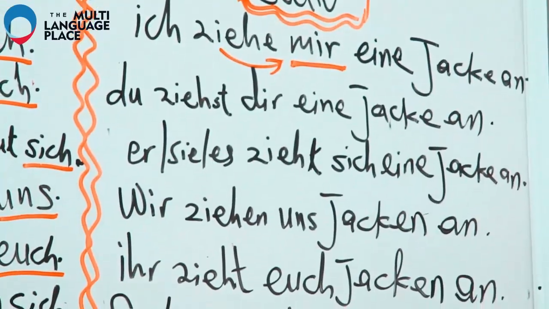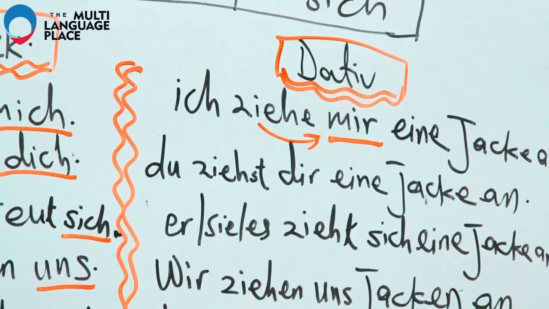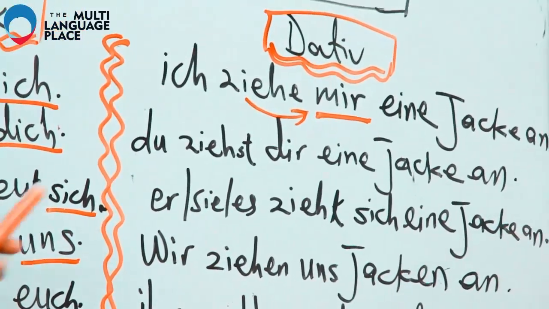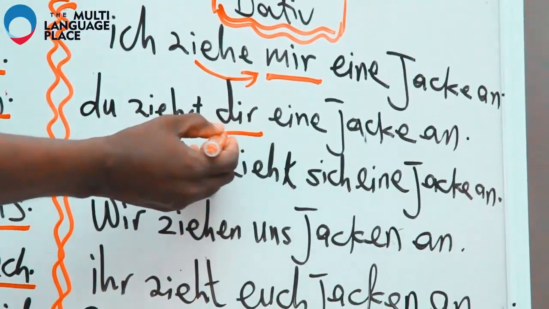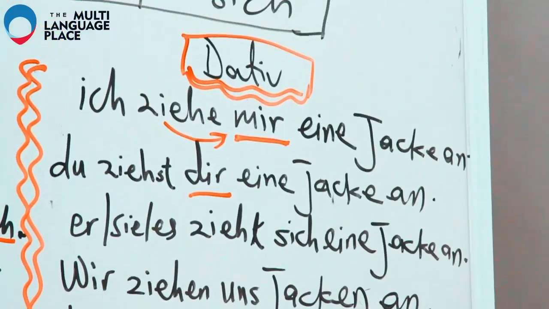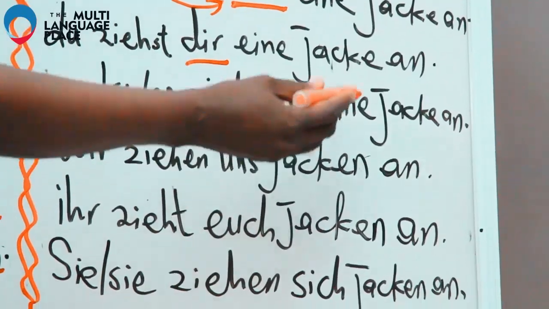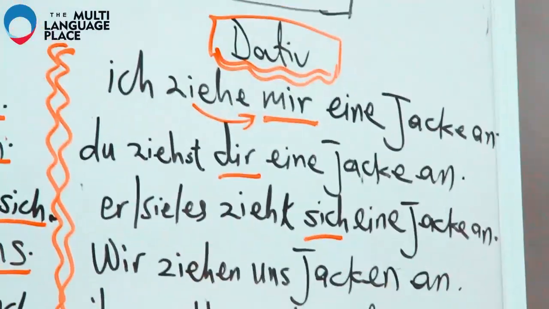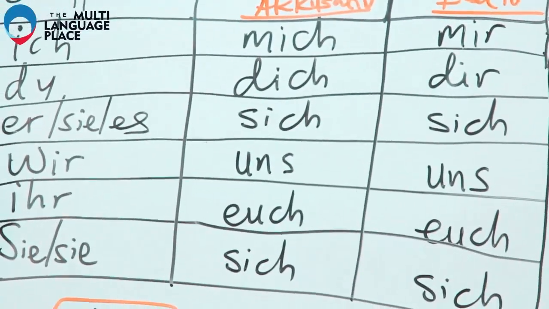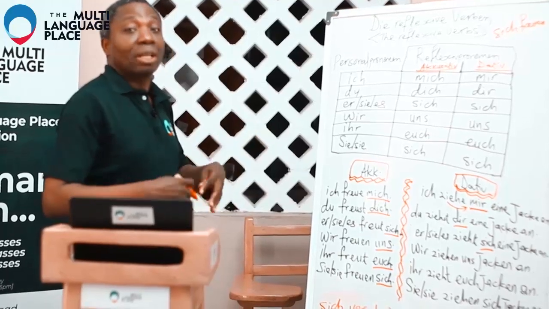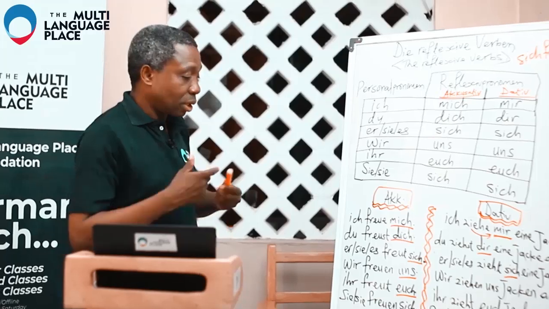So, he is dressing himself up. Ich ziehe mir eine Jacke an, with a jacket, with a pullover. And then, du ziehst dir eine Jacke an. Du ziehst dir. If you look at du under the dative, you see dir. And then, er, sie, es zieht sich eine Jacke an. Er, sie, es, dative, sich. And once you know that the verb is dative, it becomes easy to fill in the gap and to use the reflexive pronoun in sentences or when you speak.